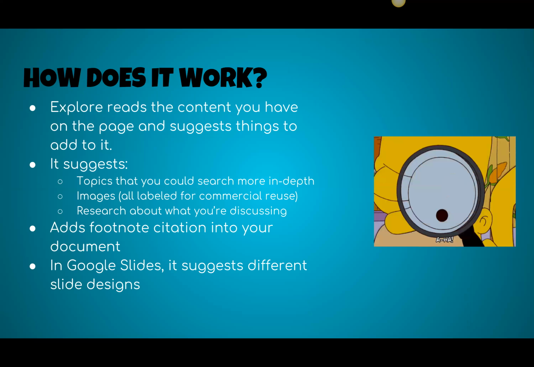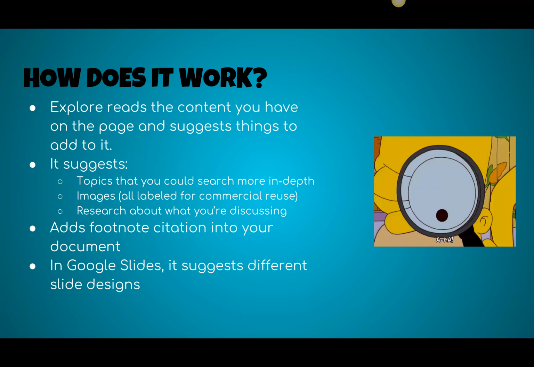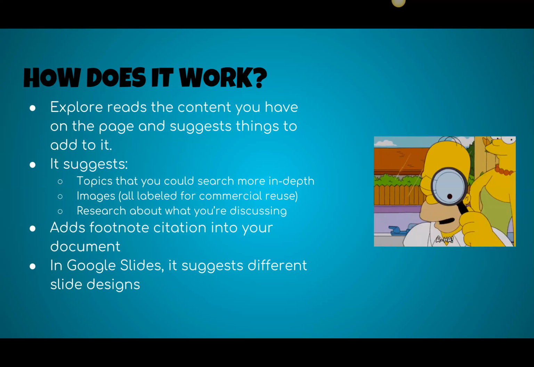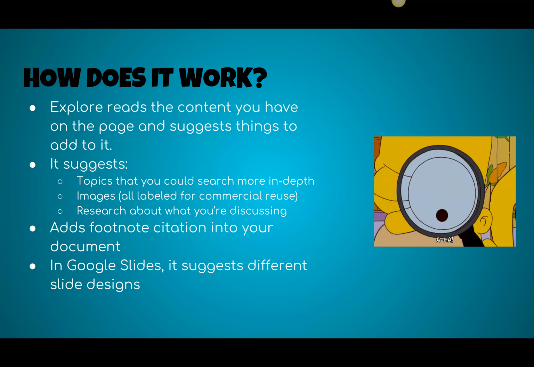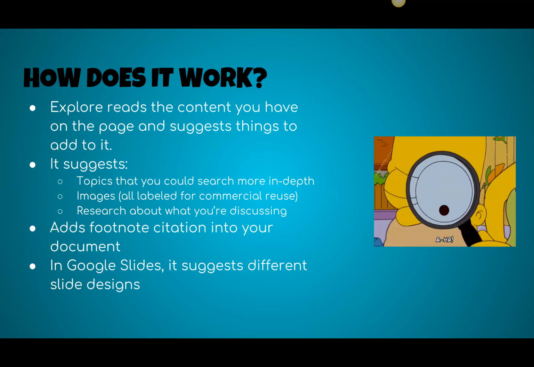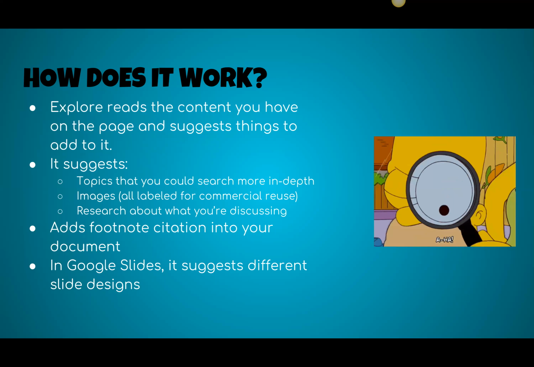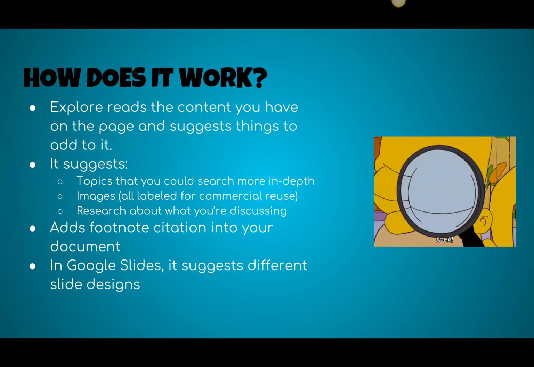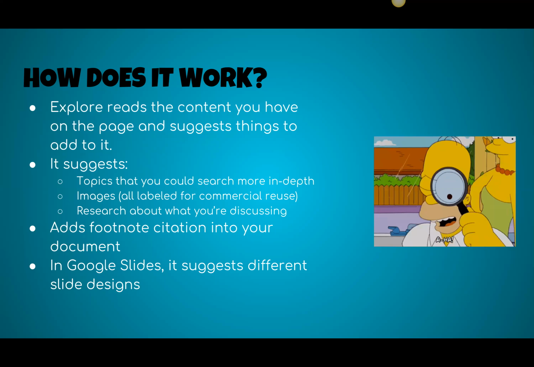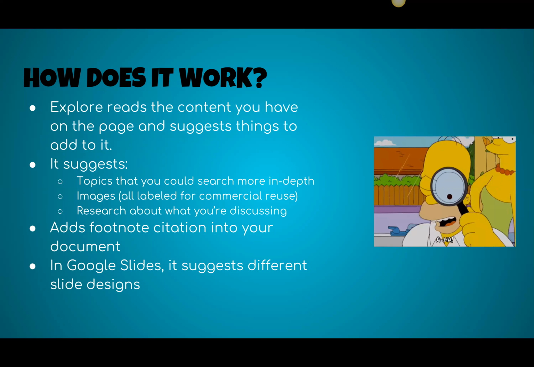So how it works, Explore reads the content that you've typed on the page and suggests things to add to it. So you could type a paragraph about the Civil War, and then if you click on that, it's going to suggest different topics that might help you narrow your research and look more in depth. It's also going to suggest images that are already labeled for commercial reuse. So these are images that you are allowed to use and that you cannot break copyright law for doing.